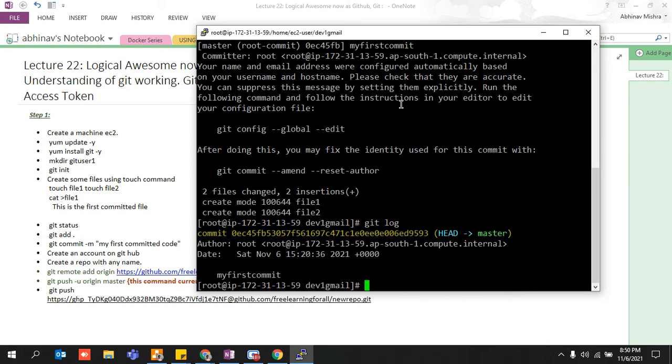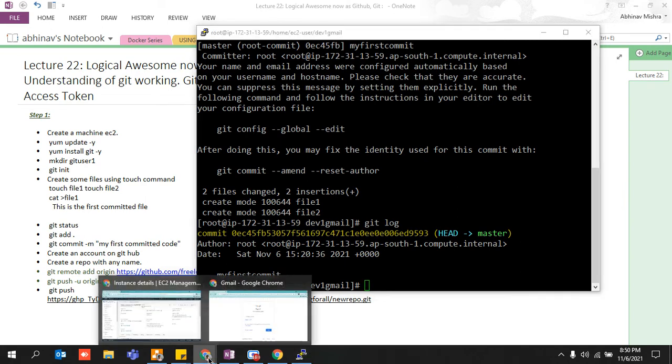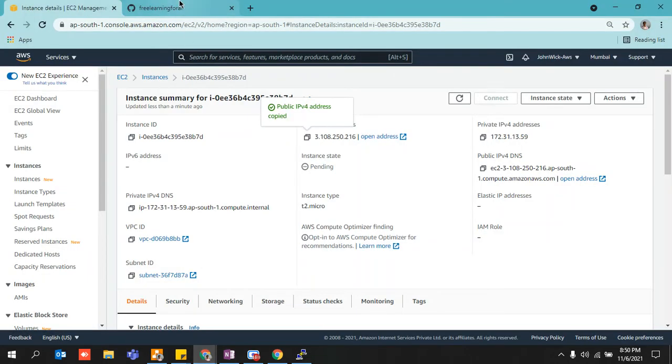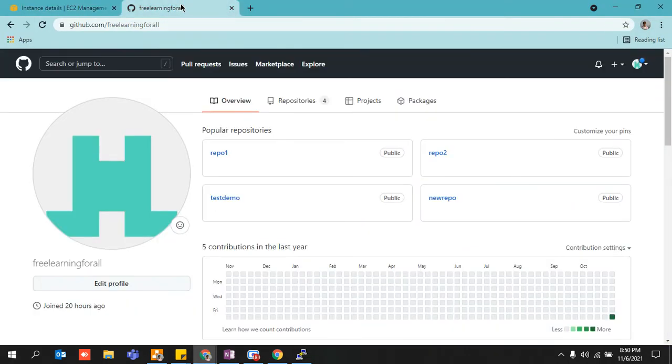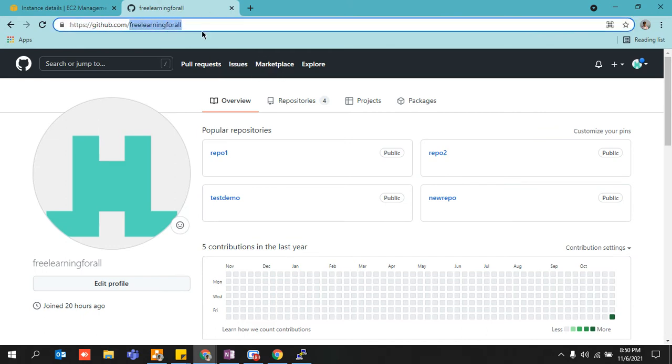Once this part is done, once you have written your code, added it to the staging area, and added it to the local repository, now you need to go ahead and create an account on GitHub, right? I won't be telling you how to create an account on GitHub. I've already created my account, and this is my username, free learning for all. And I do have a password.